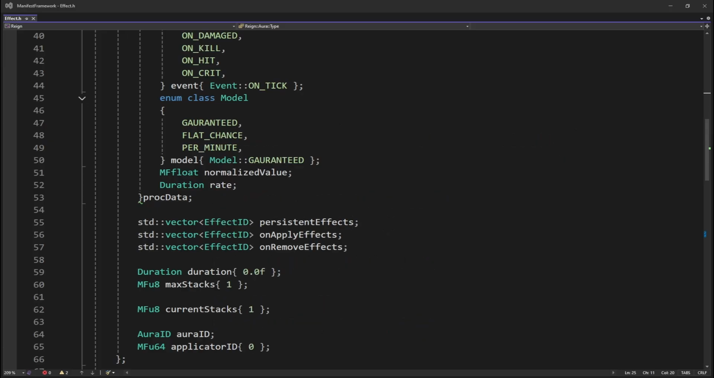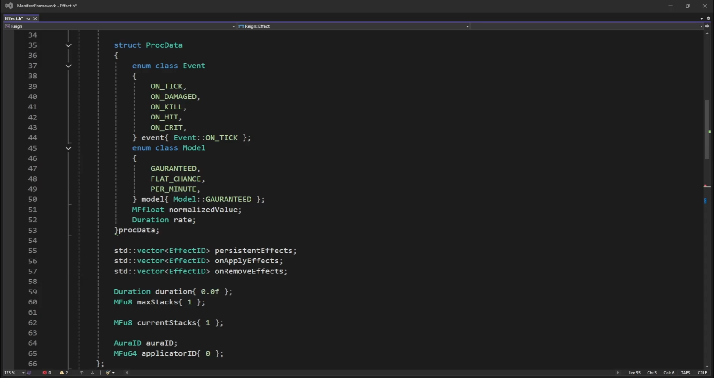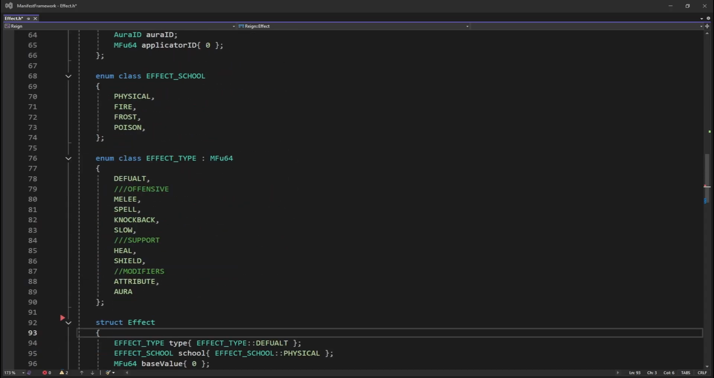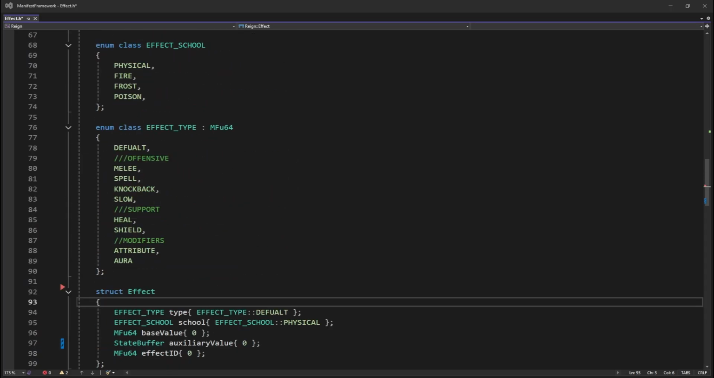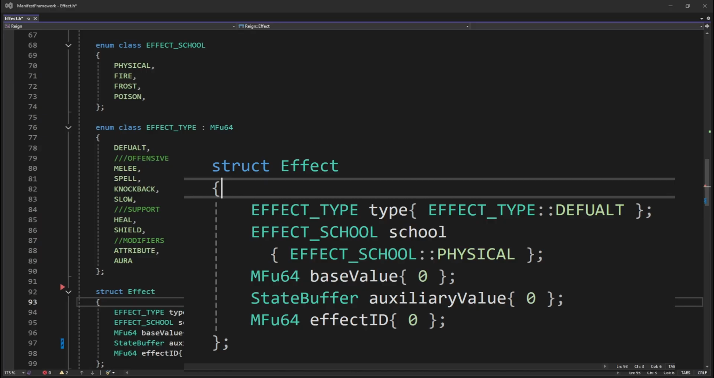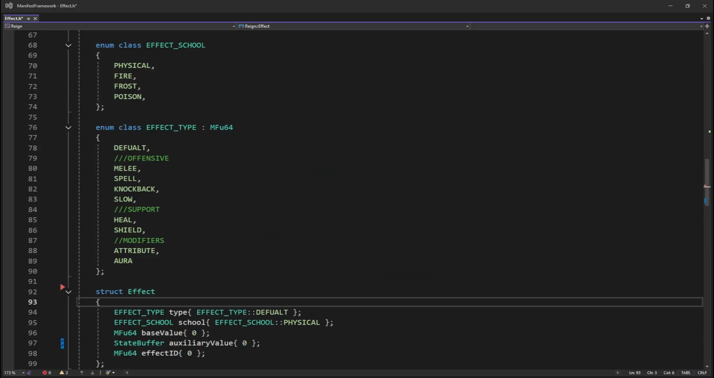Third, we have some lifetime and tracking information. And then effects are very simple structs. The overall design of an effect is to be an atomic unit of sorts. Upon effect execution, they are used to supply variable data to specific effectors.